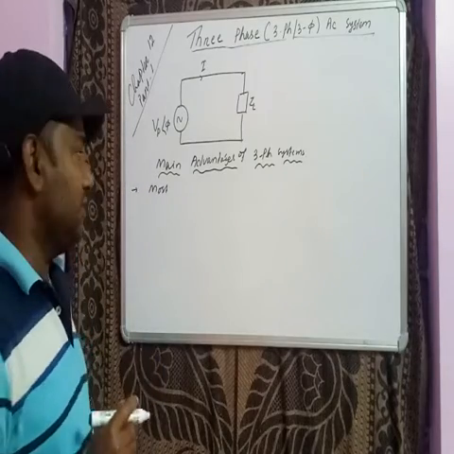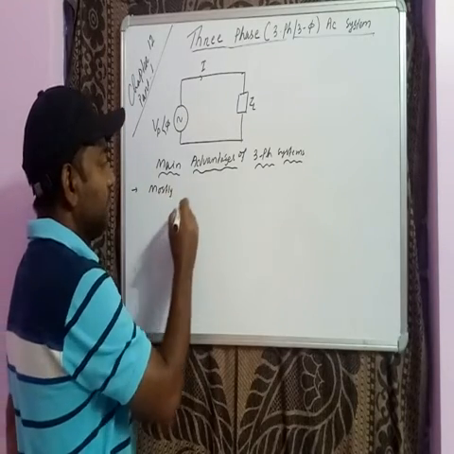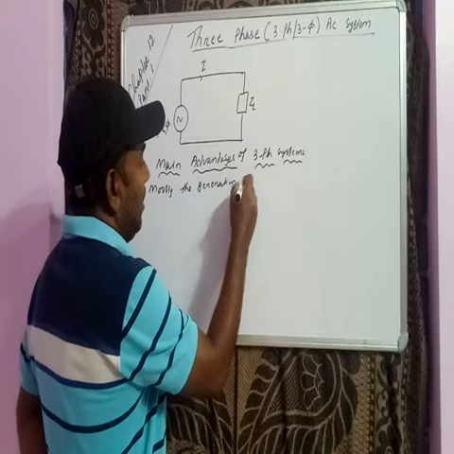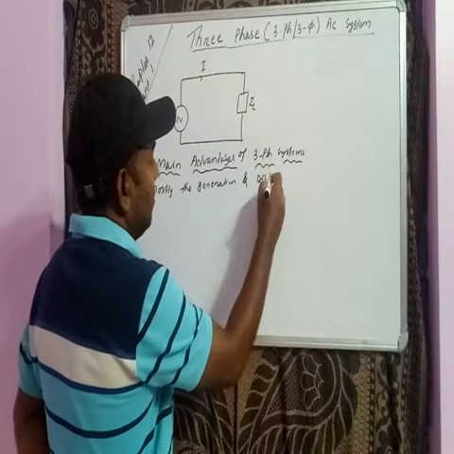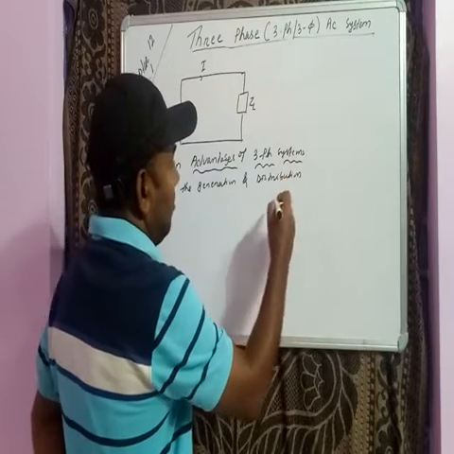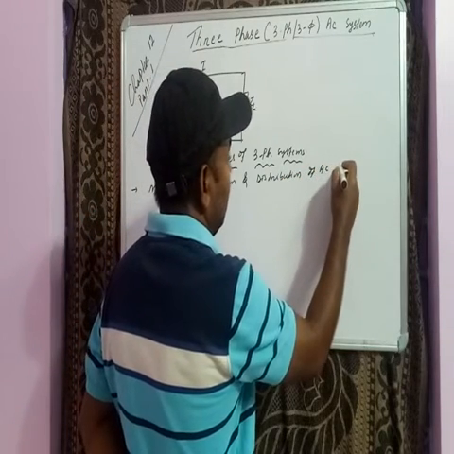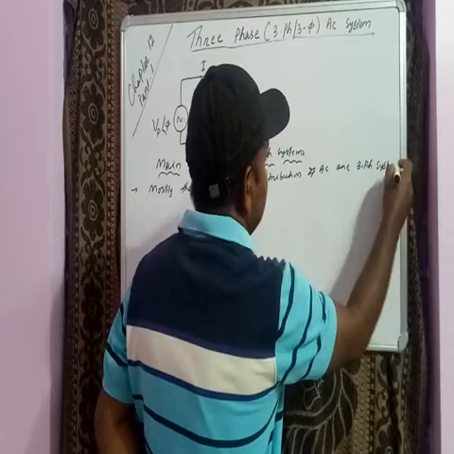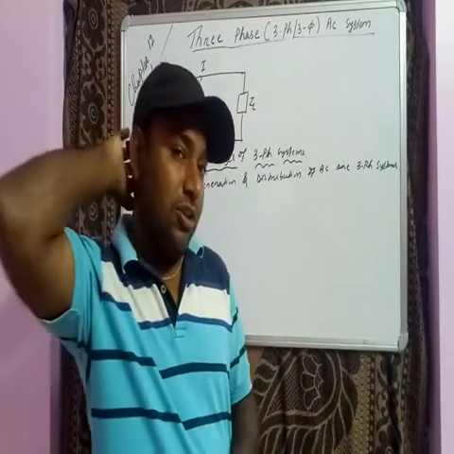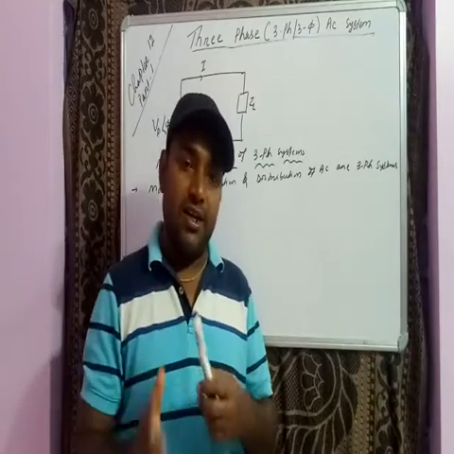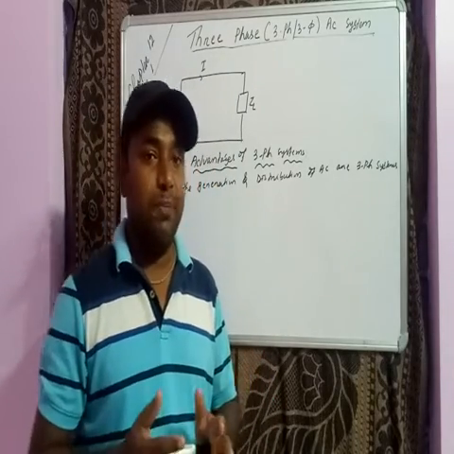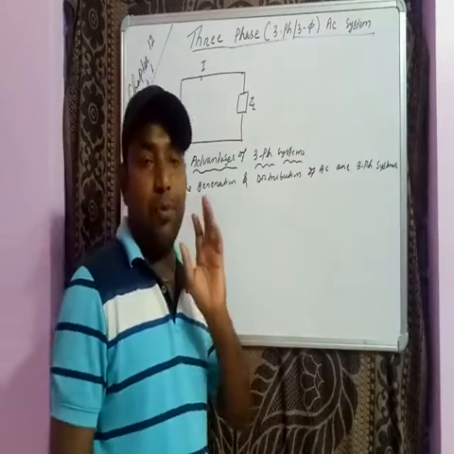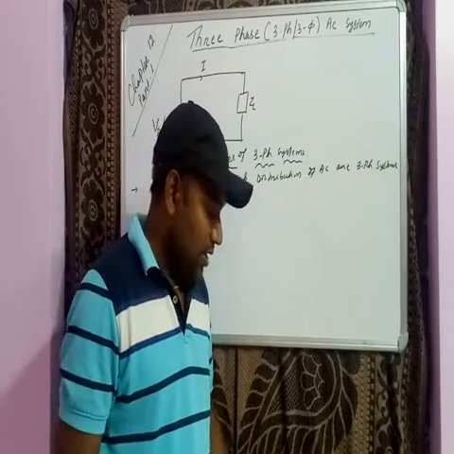The first advantage is that the generation and distribution of AC are three-phase. Means our generating stations generate three-phase power, it is transmitted as three-phase power and distributed also as three-phase power. This is one advantage.